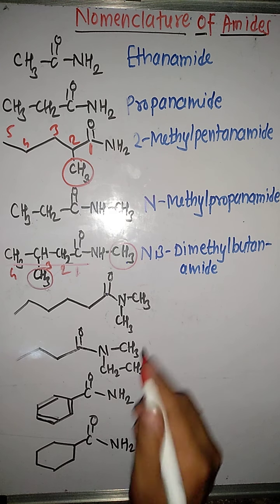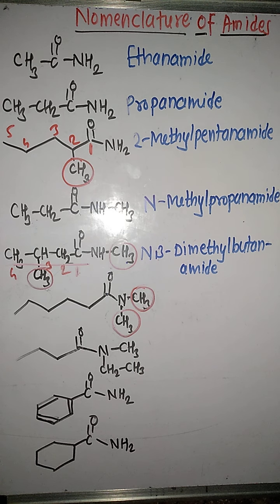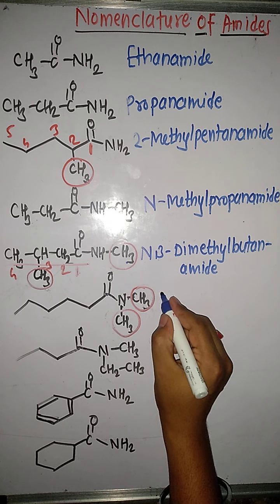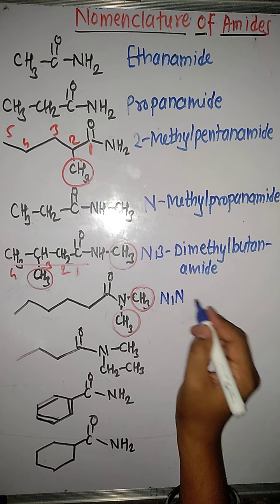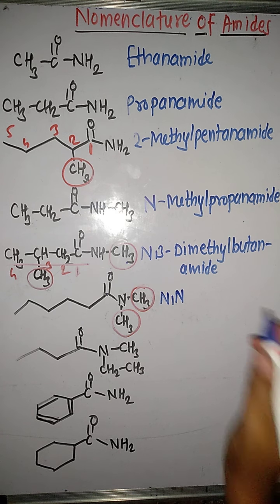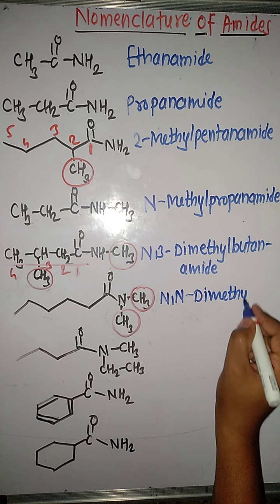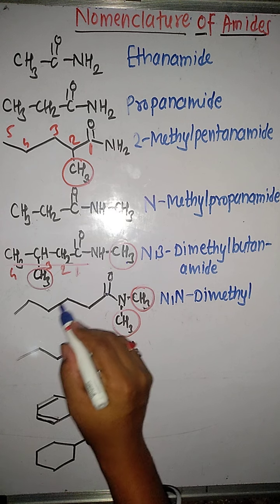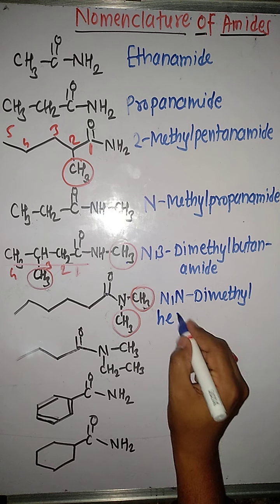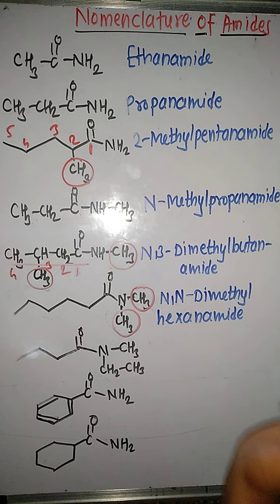Now in another example we are having a tertiary amide, because there are two substituents at the nitrogen atom. So how we are going to write its name? At the nitrogen atom there are two substituents, that's why we will mention their positions separately as N,N. Two methyl groups are there, that's why dimethyl. Longest chain contains 1 2 3 4 5 6, 6 carbon atoms means hexane. Replace E of alkane by amide, that's why the name will become hexanamide.